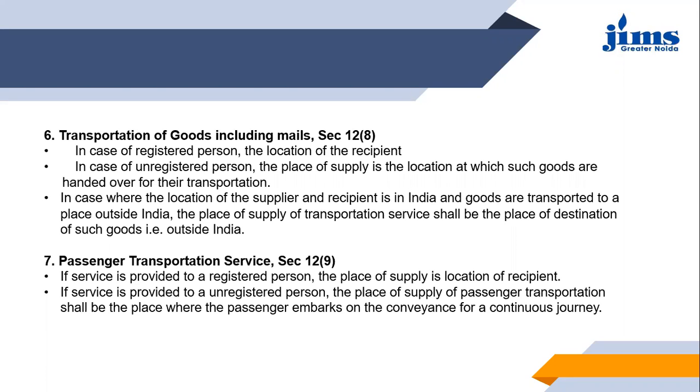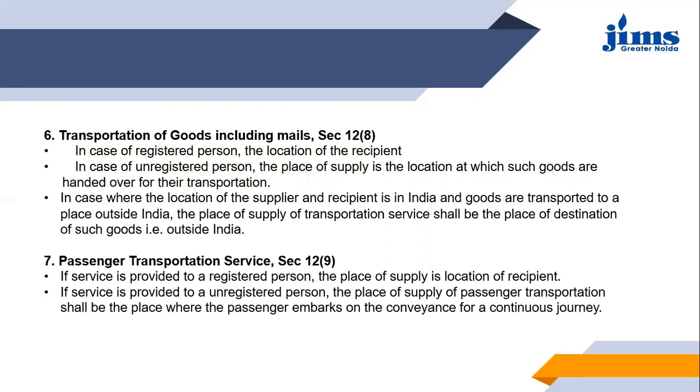Why? Because if the service is provided to an unregistered person, then the place of supply of passenger transportation shall be the place where the passenger embarks on the conveyance for a continuous journey. Or if that is not possible, then the location where the person is starting the journey. In the example we last discussed, the place of supply will be the location of the supplier of services in case where the recipient's address is not found, right?